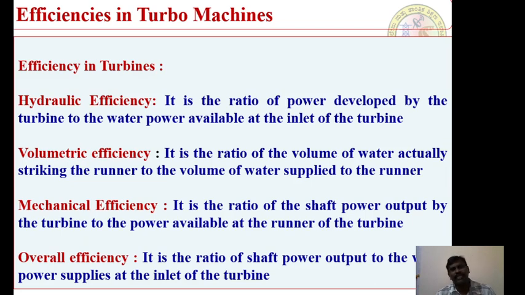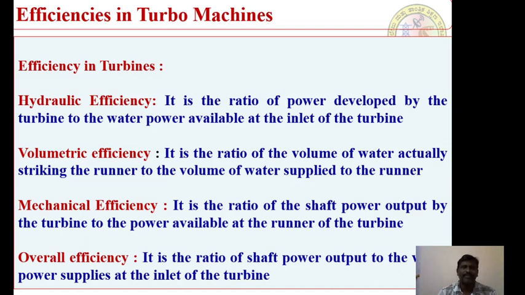Let us think about a turbine, that is the efficiencies in a turbine. First one is the hydraulic efficiency. It's the ratio of power developed by the turbine to the water power available at the inlet of the turbine. At the output, we are going to develop shaft power with the help of a turbine. With respect to that, we are going to supply hydraulic energy. Hydraulic energy is the input, shaft power is the output. Its ratio is nothing but our hydraulic efficiency.